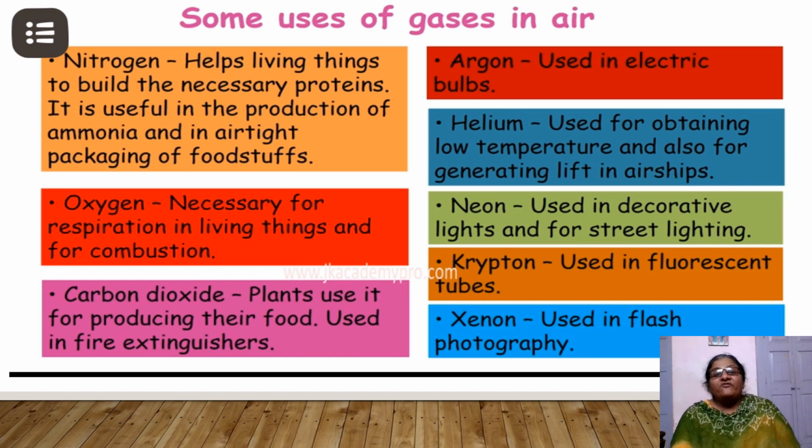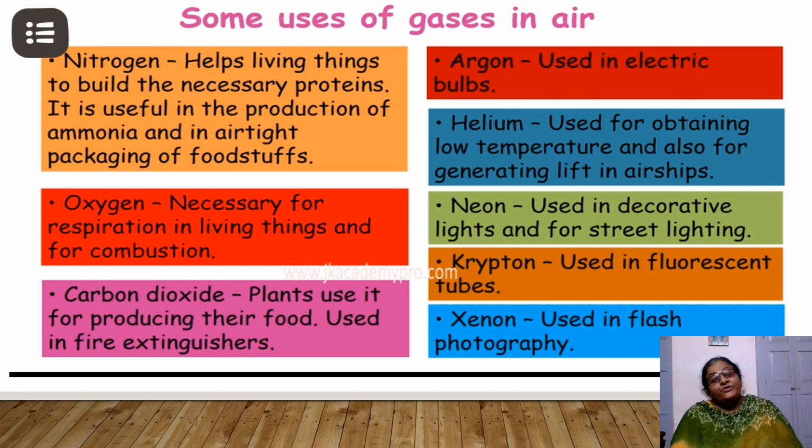See the names of the inert gases: argon, helium, neon, krypton, and xenon. They have very beautiful uses. Number one, argon is used in electric bulbs. Helium is used for sudden lowering of temperature, and also for generating lift in airships. What are airships? Airbuses. Understood? So they are used for generating lift.